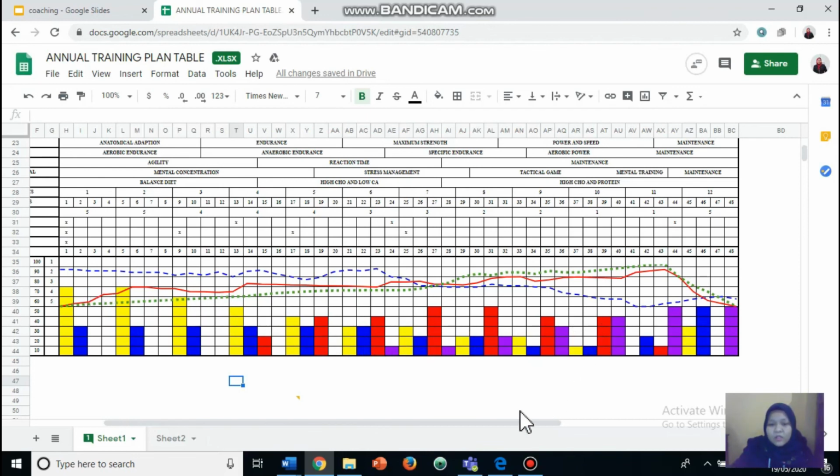So we are focusing on the purple and red bar, you can see here.